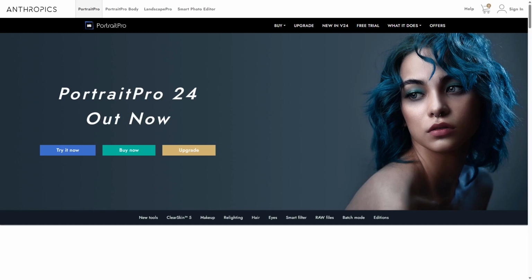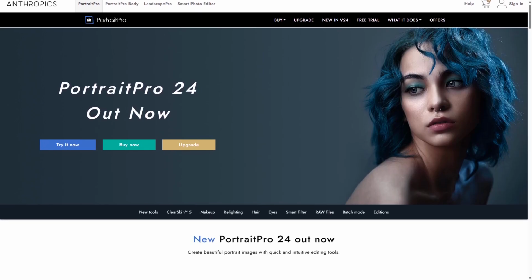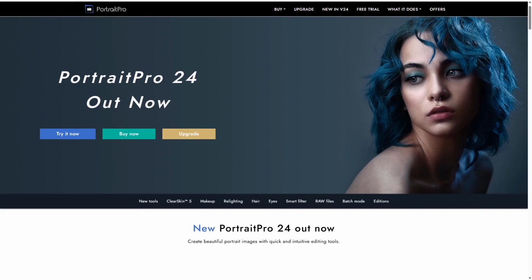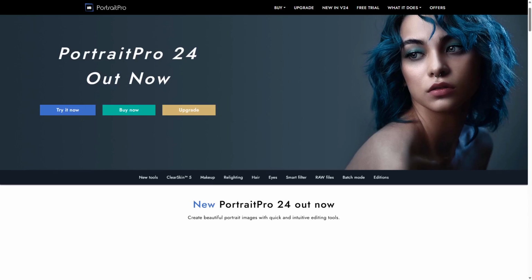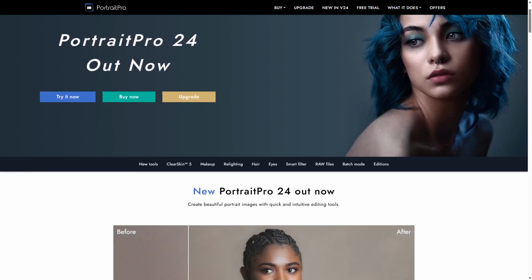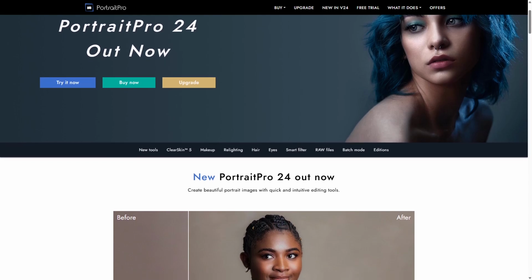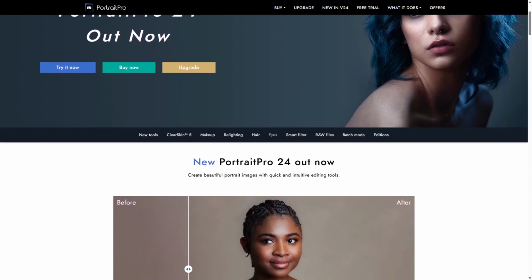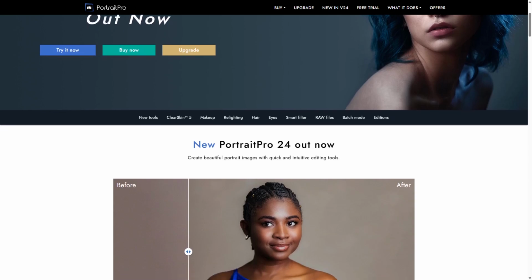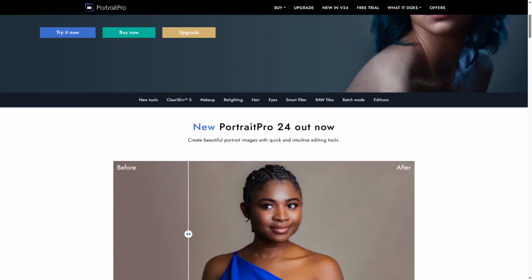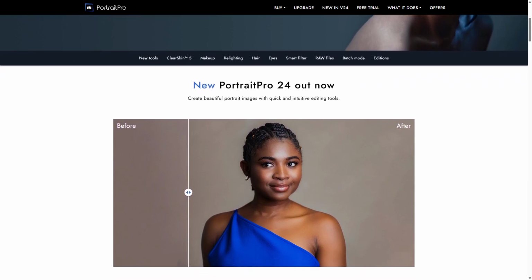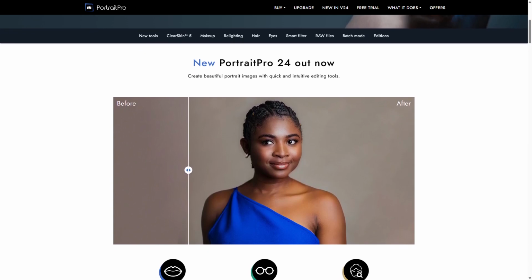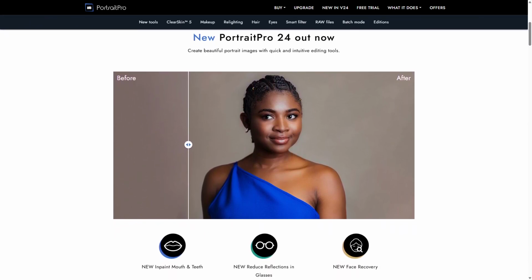PortraitPro is a professional portrait editing software focused on giving users precise manual control over every aspect of the image. It features tools for reshaping facial features, adjusting skin tone, enhancing eyes, and applying makeup digitally. PortraitPro works by allowing users to manipulate sliders and masks to customize edits extensively. Its strength is the level of detail and creative freedom, making it popular among professional photographers and retouchers.